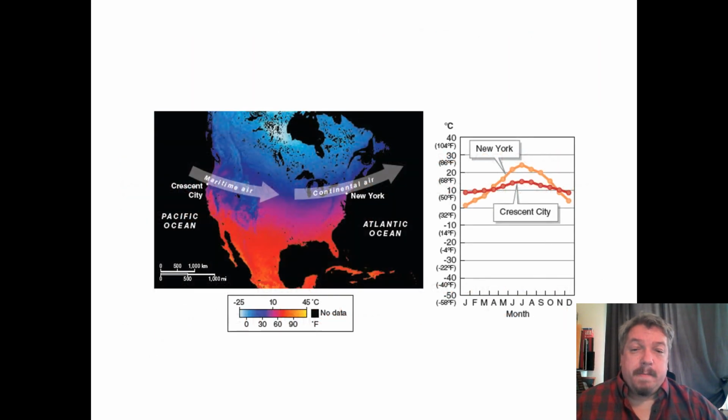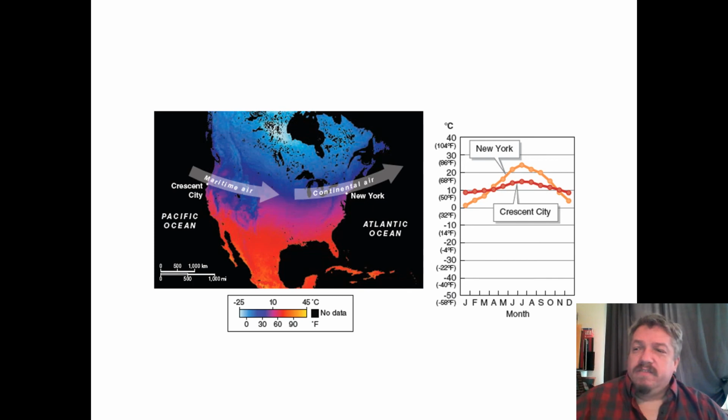Let me show you an example. Generally speaking, at this distance, this is about 45, 50 degrees north. The wind blows from the Pacific Ocean across North America to the Atlantic. So the western coast gets air that's blown by the wind over water, which is warmer and moister. So Crescent City, which is the same distance north as New York, has a much more maritime, much more mild climate than New York. Because by the time that air blows over this cold or warm, dry air, it's much different. So generally speaking, we see wet maritime climates on western coasts.